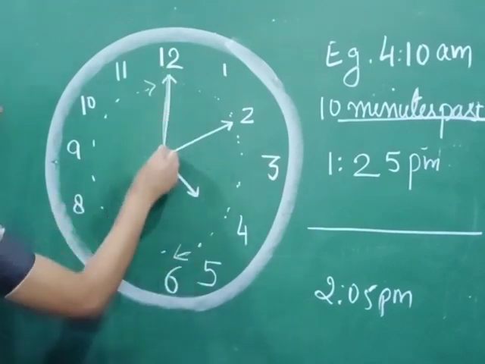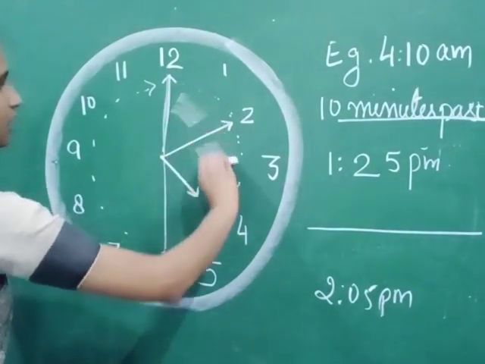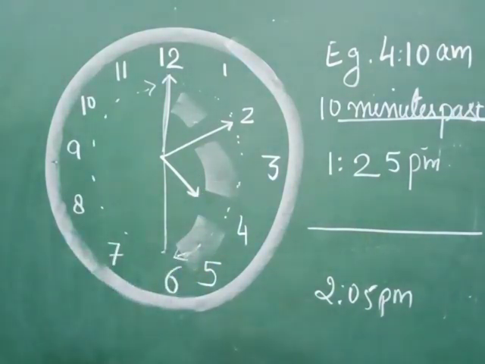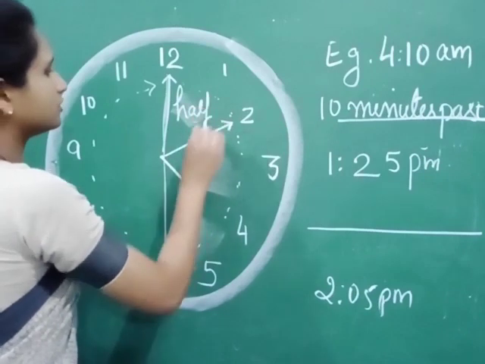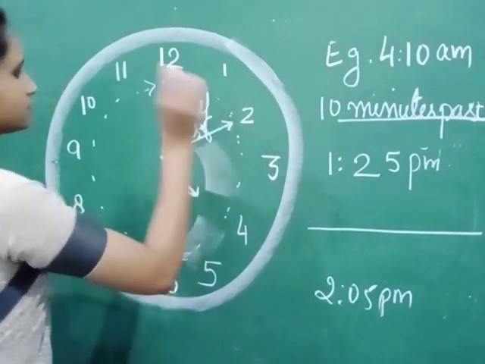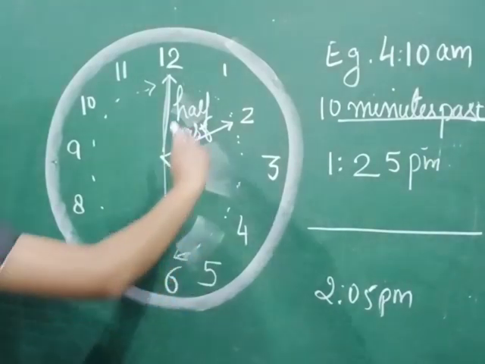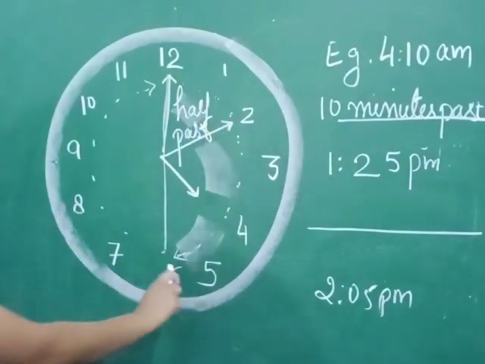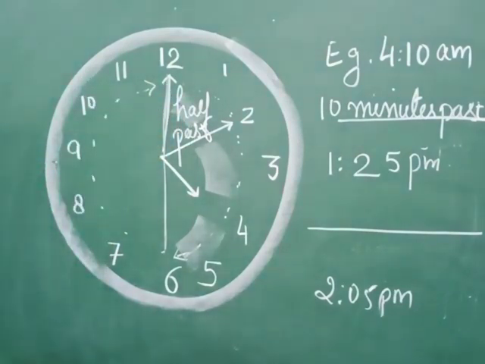Okay, if it travels only up to 6, then it is called half past. Generally what happens? The minute hand moves round the clock once, then it is 1 hour.